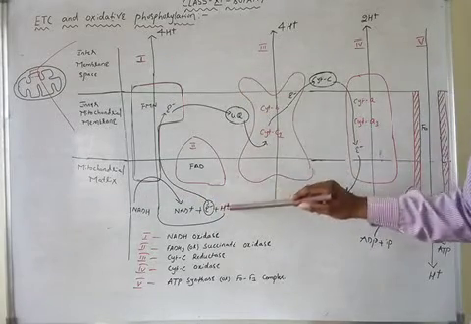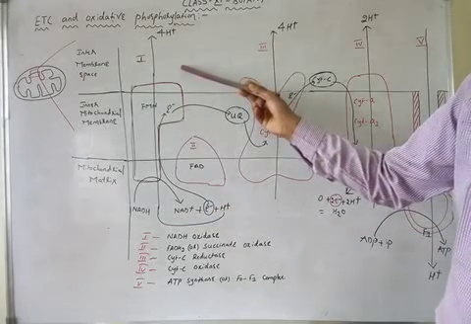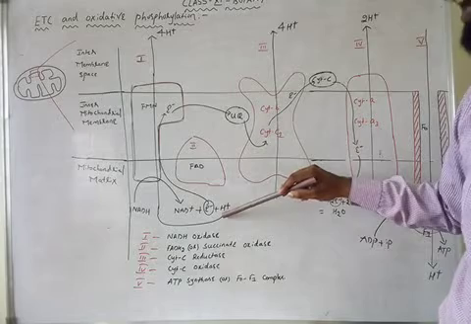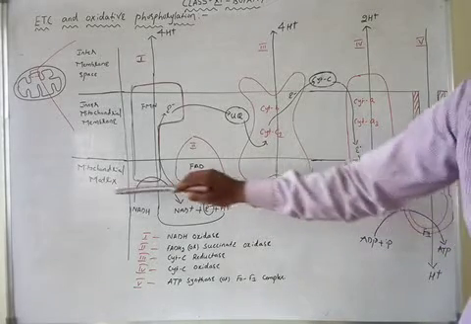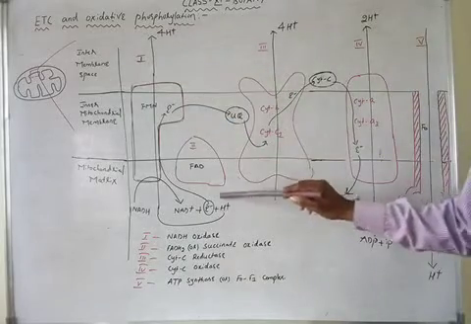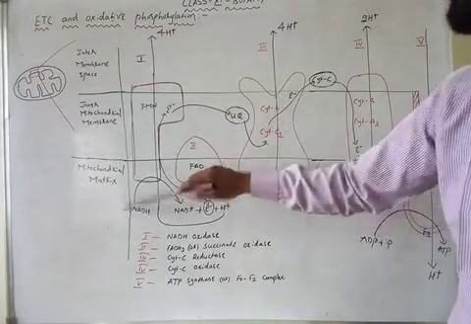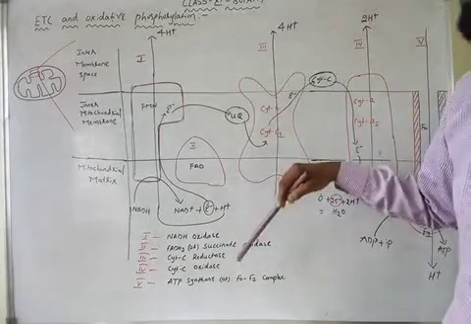This movement of protons from the matrix to the intermembrane space is called proton translocation. Why? Because the protons are changing their location from the mitochondrial matrix to the intermembrane space.